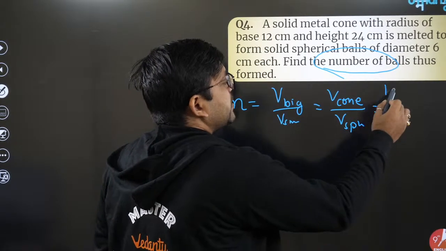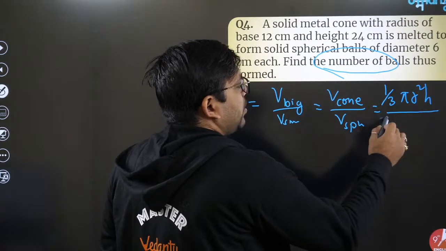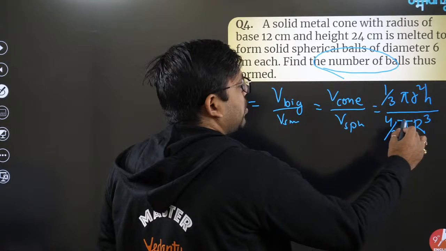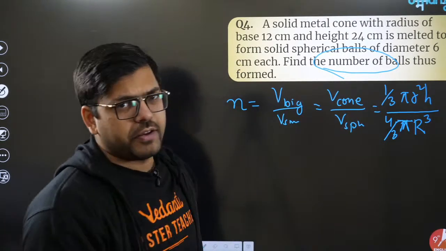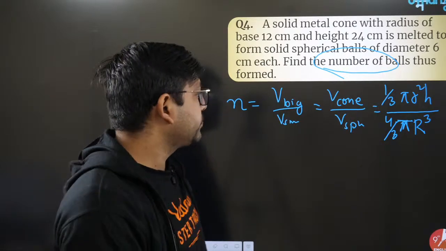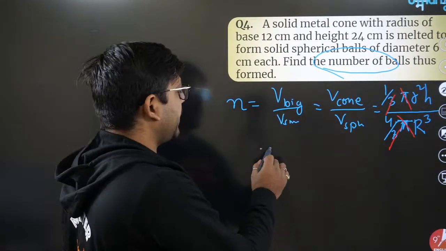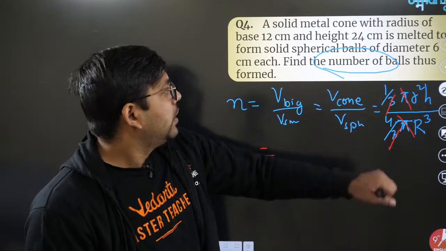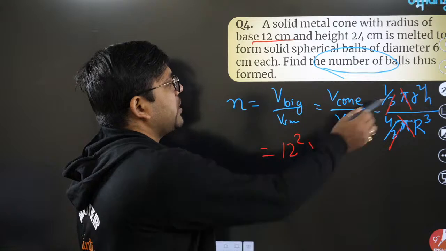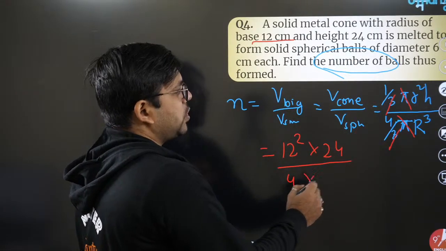Volume of cone, we all know, is 1 by 3 pi r square h, divided by volume of sphere, 4 by 3 pi R cube. Let me write capital R because the radius for both would be different. From here pi gone, 3 gone. For r square, please pay attention: the radius of the base is given as 12, so you write 12 square into h, height is given as 24, divided by 4 into R cube.